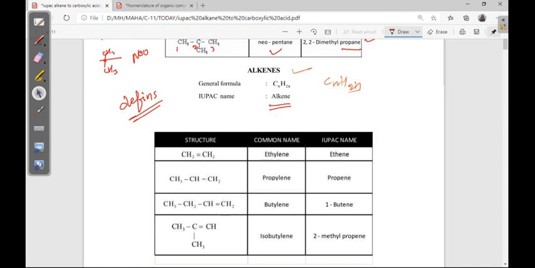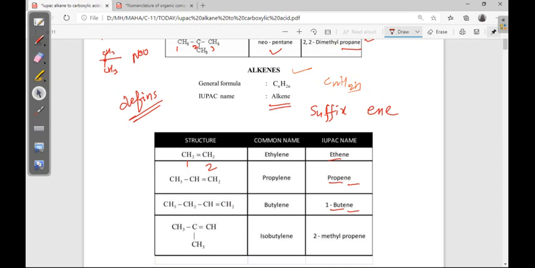Then structure, common name and IUPAC name. 2 carbons are there, so eth. Double bond is there, so ene, which is the suffix. So eth-ene. Then 3 carbons are there, prop-ene. In the propene case, there is no need to give the numbering for where the double bond is, because it will come only at position 1.